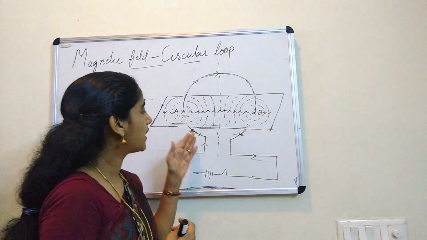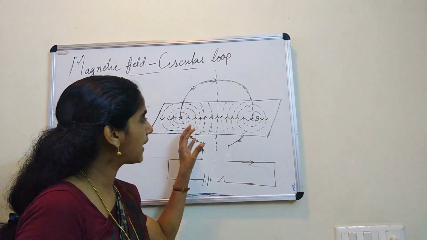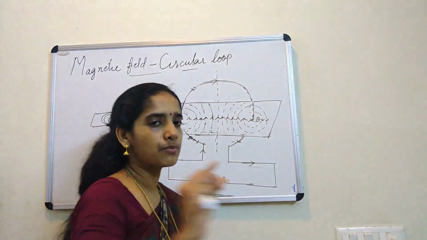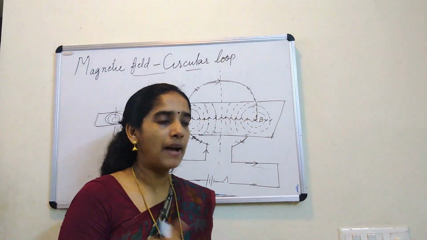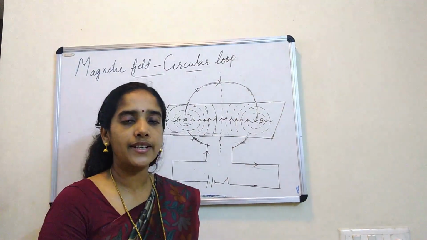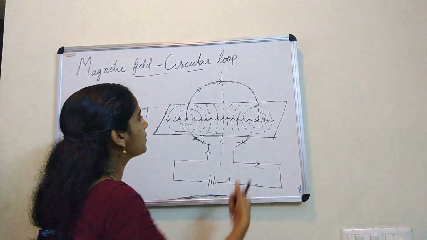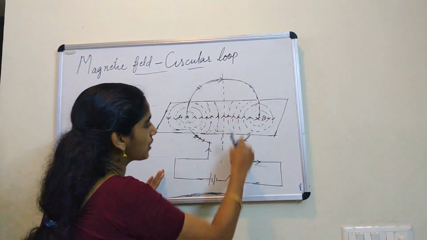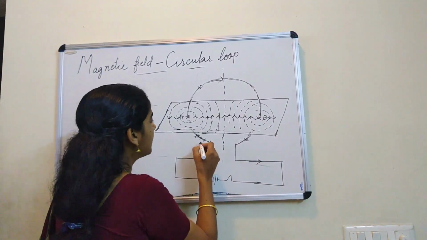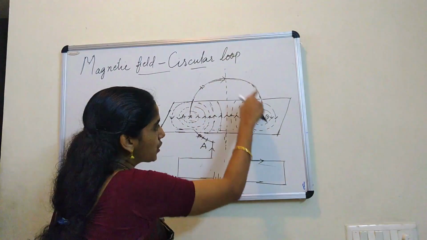Here I told you that to study the magnetic field due to a circular loop, let us treat it like a collection of many small straight conductors. Which rule did we apply for finding the magnetic field around a straight current carrying conductor? Right hand thumb rule. Let us go with the same rule here also. Look, as per this figure, current is from positive to negative terminal. So let me give a name here. This end is A, this end is B. So current is flowing from A to B.